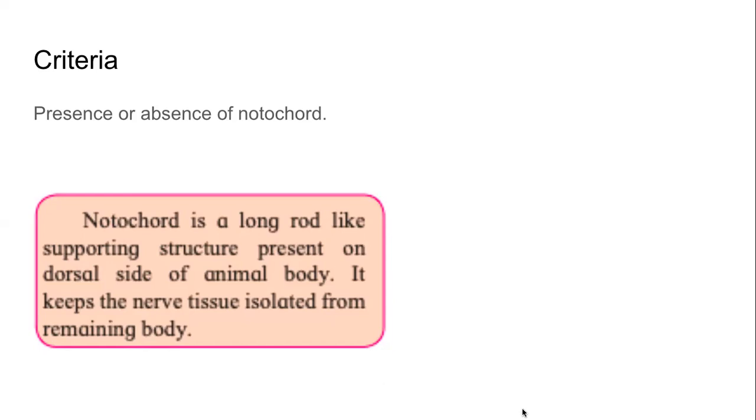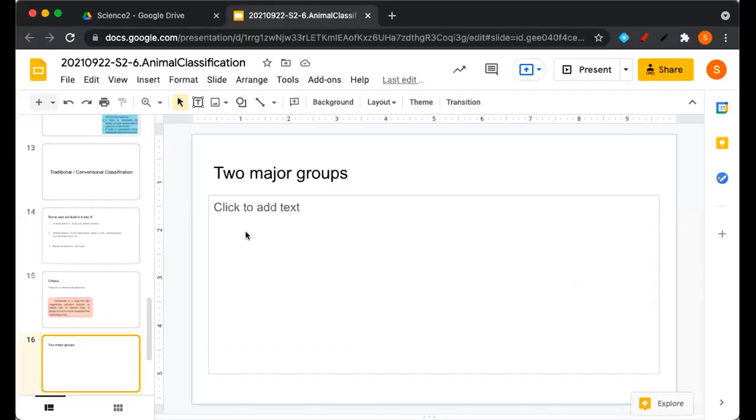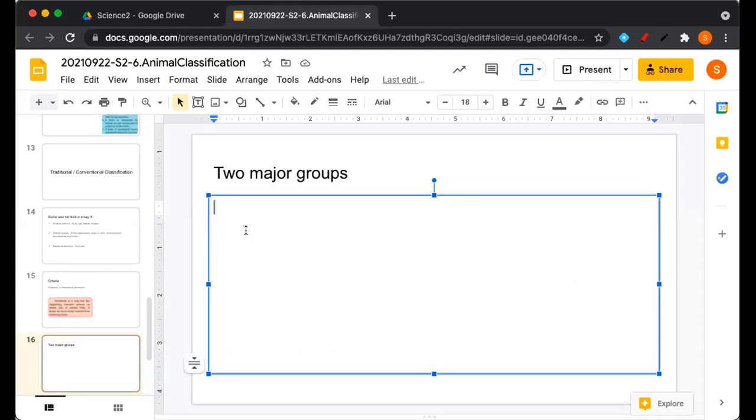Now, based on whether they have a notochord or not, the animals were classified into two major groups. What are the two groups? Name them. You name, I will type.